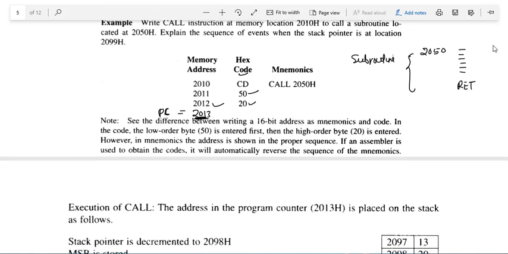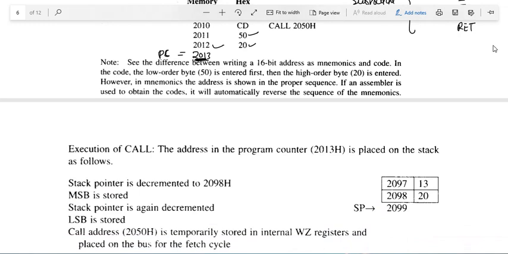For example, if we have a stack pointer whose value is 2099H, whenever the instruction is executed, it will push the address of the next instruction. For example, the address of the next instruction is 2013, in the program counter.